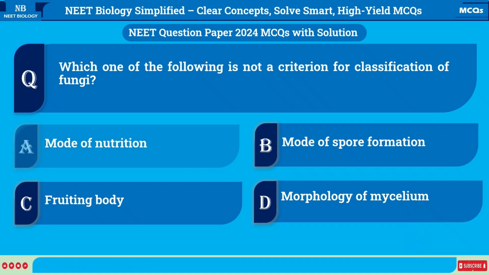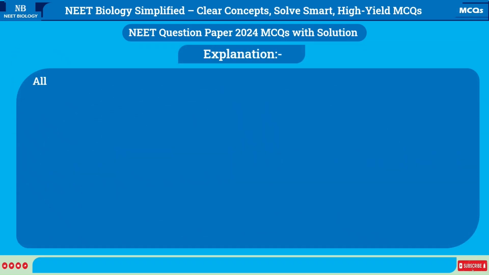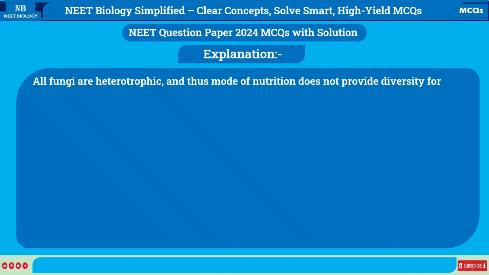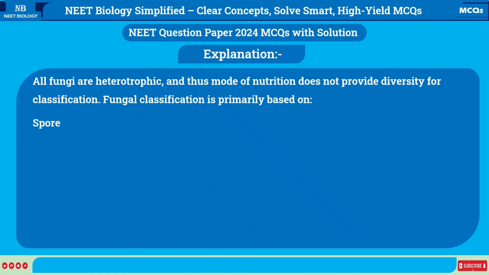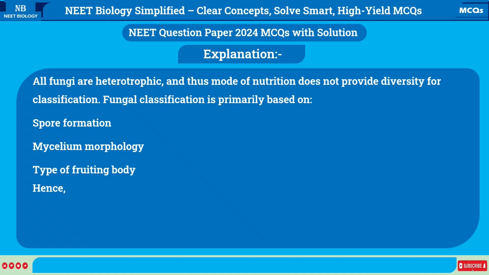Correct answer is A. Mode of nutrition. All fungi are heterotrophic, and thus mode of nutrition does not provide diversity for classification. Fungal classification is primarily based on spore formation, mycelium morphology, type of fruiting body. Hence, nutrition is not a differentiating criterion.